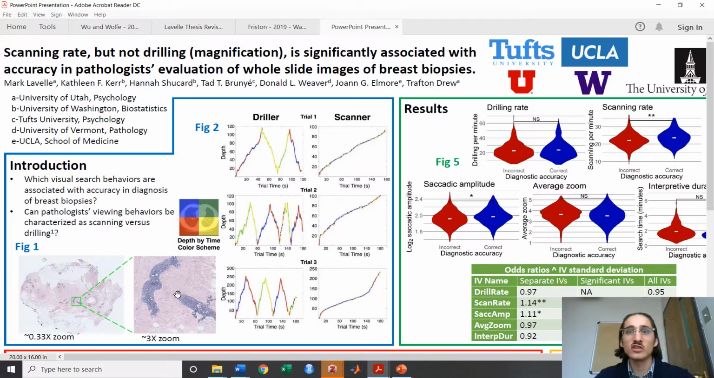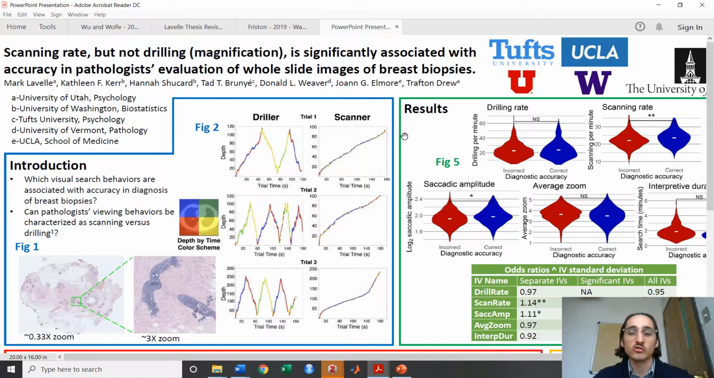We wanted to leverage prior categorizations of strategies in medical image perception to see if different strategies in pathology would be associated with different levels of accuracy. In particular, we adopted the driller versus scanner framework developed for radiologists viewing CT scans to detect lung cancer nodules.